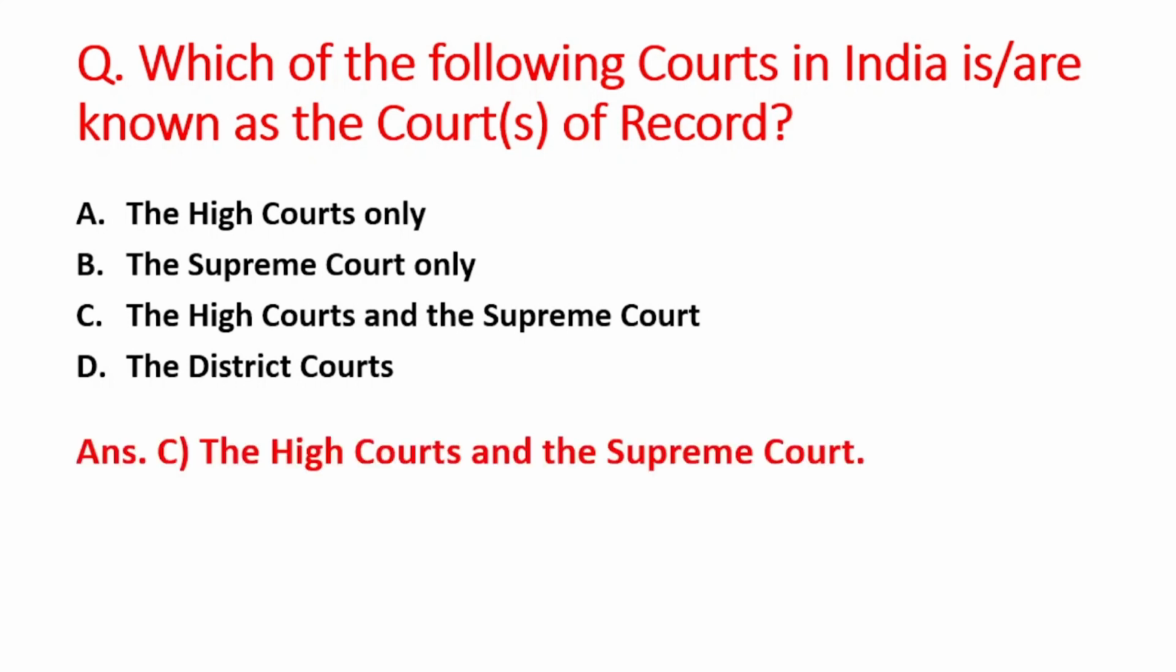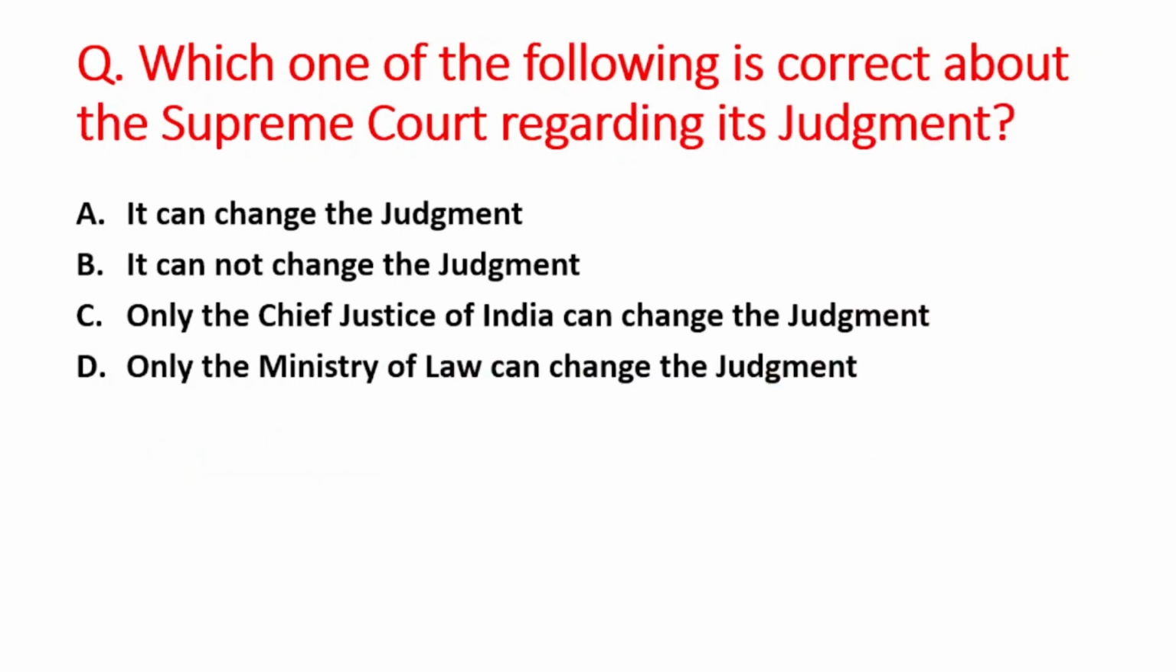The right answer is option C, that is the High Courts and Supreme Court. Next question is, which one of the following is correct about the Supreme Court regarding its judgment? A option is it can change the judgment, B option is it cannot change the judgment, C option is only the CJI can change the judgment, and D option is only the Ministry of Law can change the judgment. So right answer is option A, that is it can change the judgment. It means Supreme Court can change the judgment.